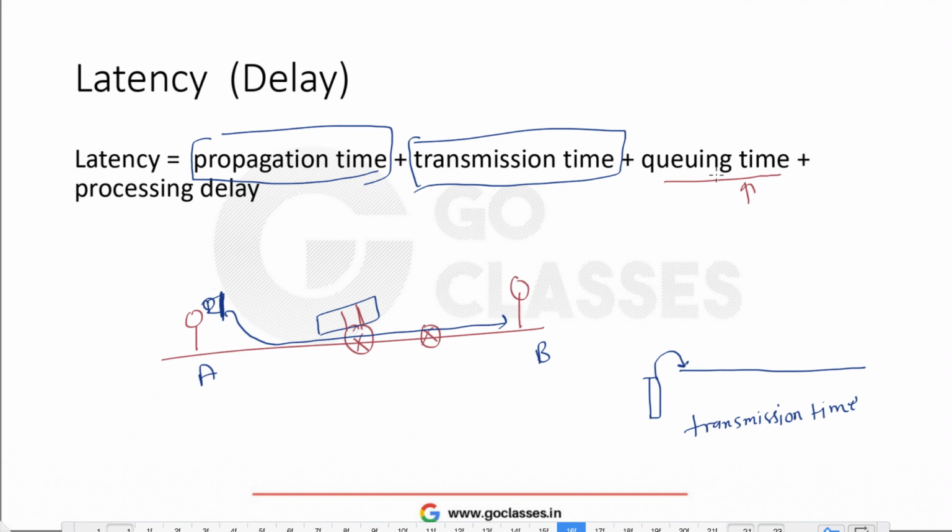And processing delay is that if there is some intermediate router or switch, then it also needs to process the packet. A router generally has to look in the packet to check to which interface it has to forward the packet, right? These times are called processing delays. We will not talk about processing delay or queuing time, because these are not parameter dependent, so we cannot measure them. We will just be talking about the propagation time and transmission time.